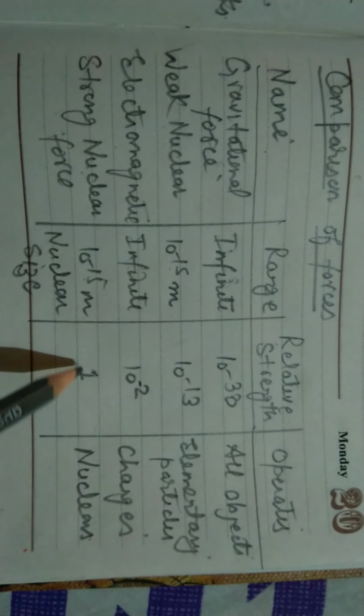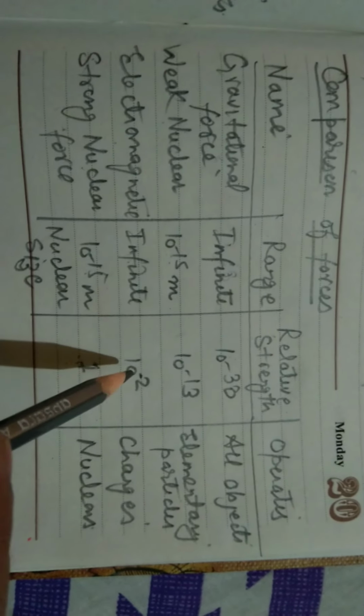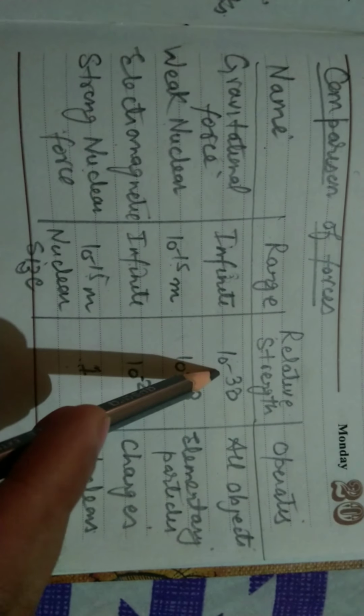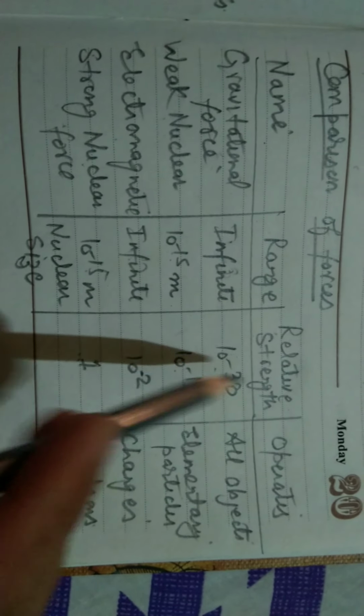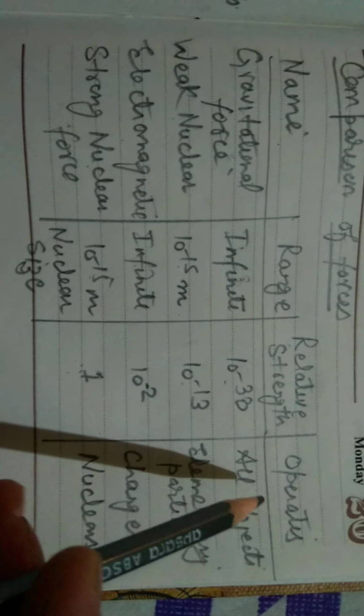Relative strength, this is the strongest. These are negative powers, so these are small. So strongest, weaker, weakest. Okay, we have to remember this. This question is very often asked, this comparison.